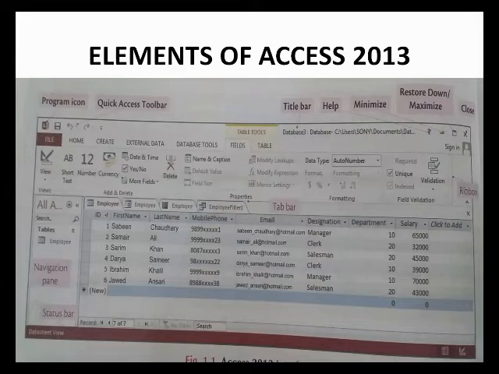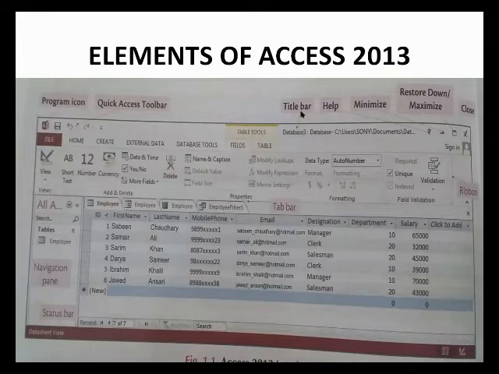First one is a program icon. At the left end of the title bar is the program icon. When you click this icon, a list of commands with the options restore, move, size, minimize, maximize, and close is displayed. And the second is a quick access toolbar. To the right of the Access program icon is the quick access toolbar. By default, the quick access toolbar displays the save, undo, and redo buttons. You can customize it to display more commands of your choice.